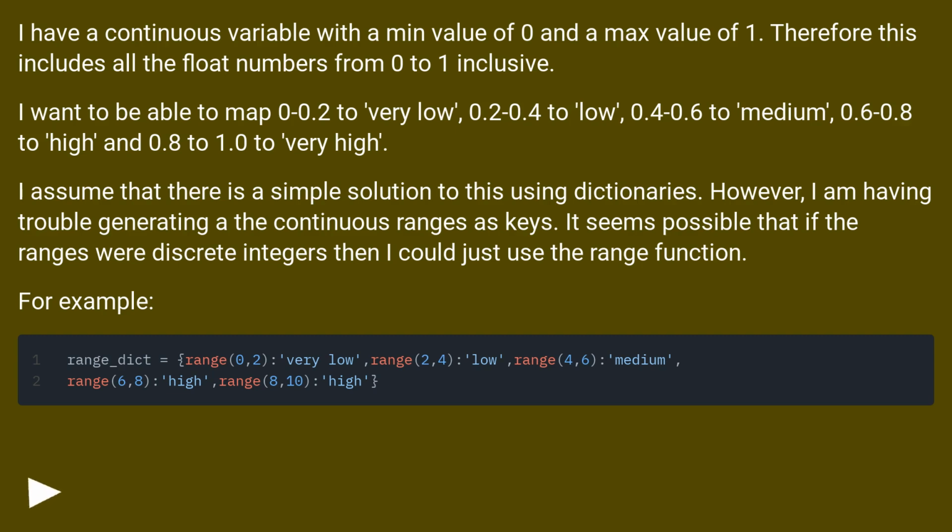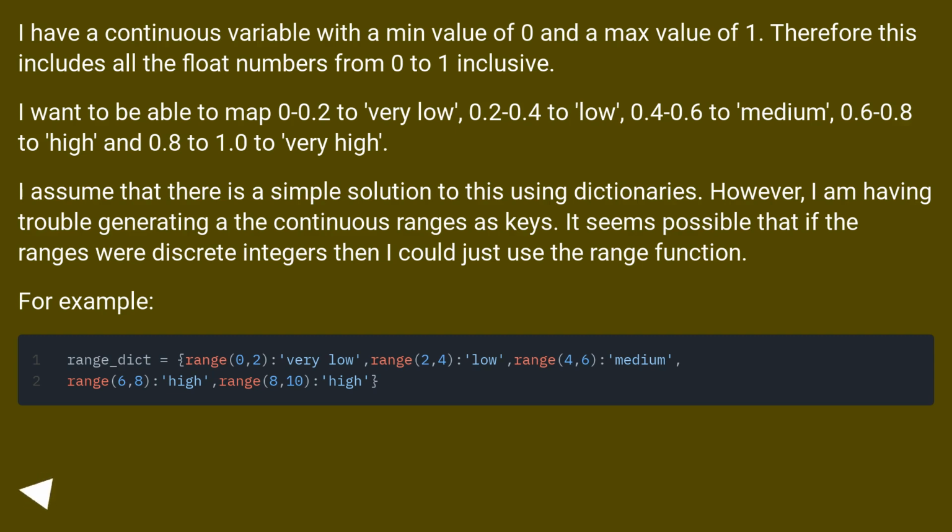I want to be able to map 0 to 0.2 to very low, 0.2 to 0.4 to low, 0.4 to 0.6 to medium, 0.6 to 0.8 to high, and 0.8 to 1.0 to very high. I assume that there is a simple solution to this using dictionaries. However, I am having trouble generating the continuous ranges as keys.